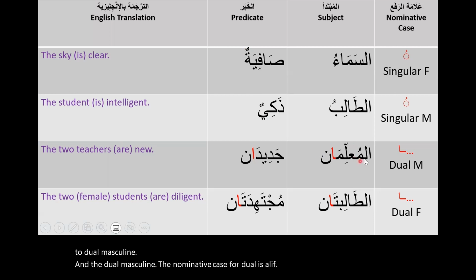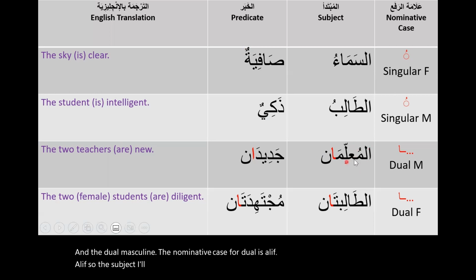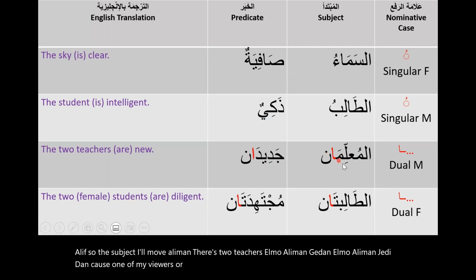So the subject, al-mualliman, the two teachers, al-mualliman jadidan. One of my viewers asked why sometimes you see al-muallimain with the ya noon and sometimes with the alif noon.